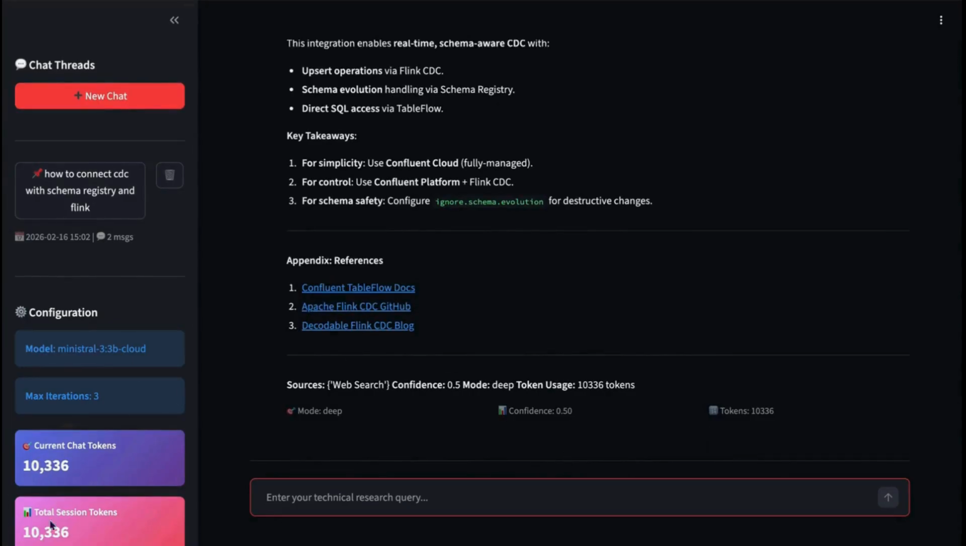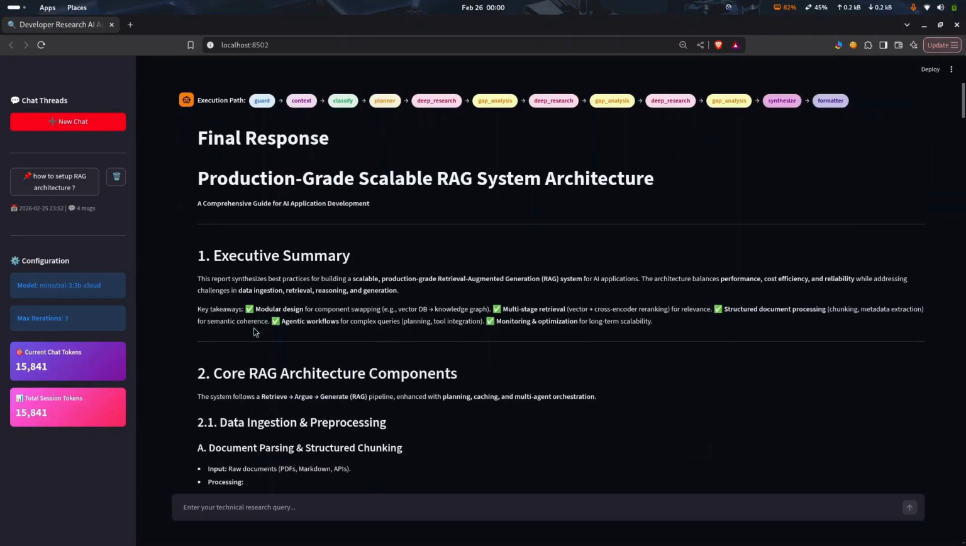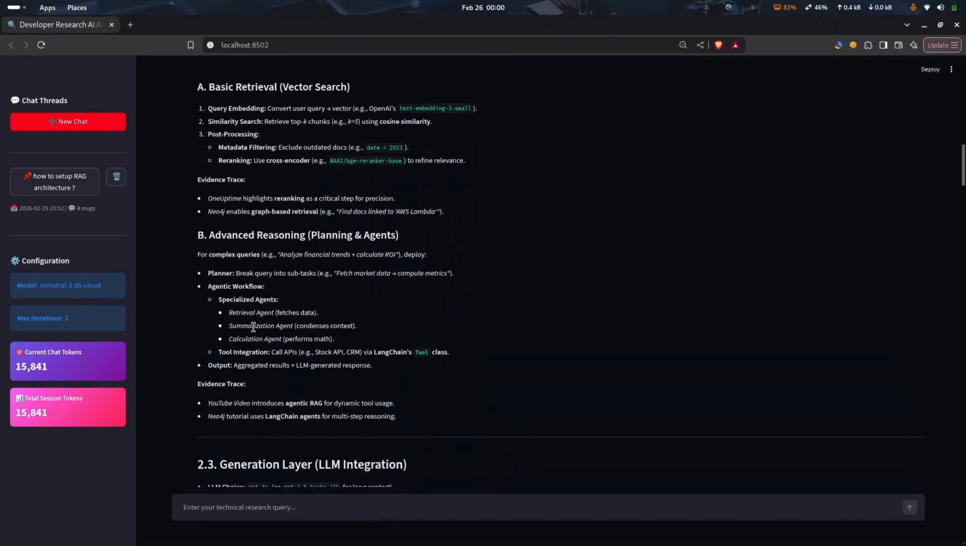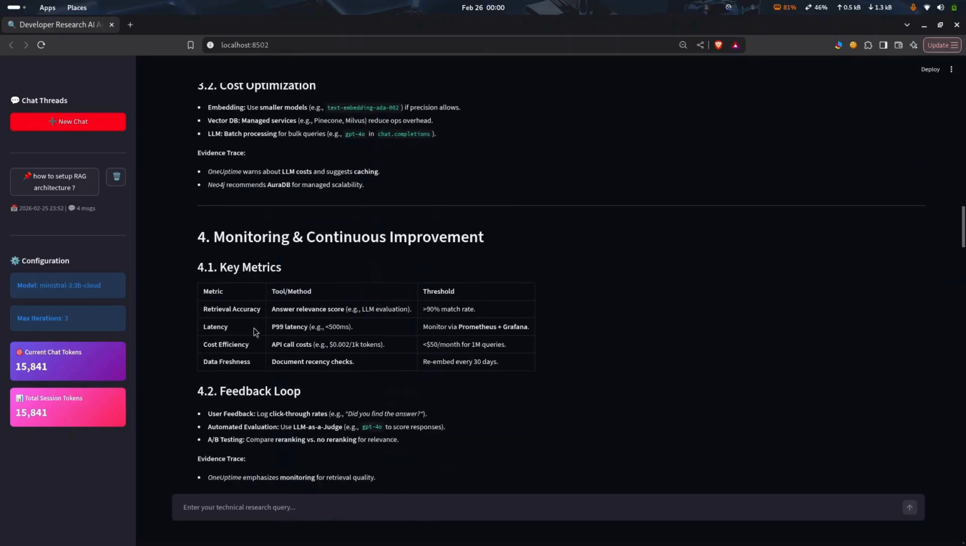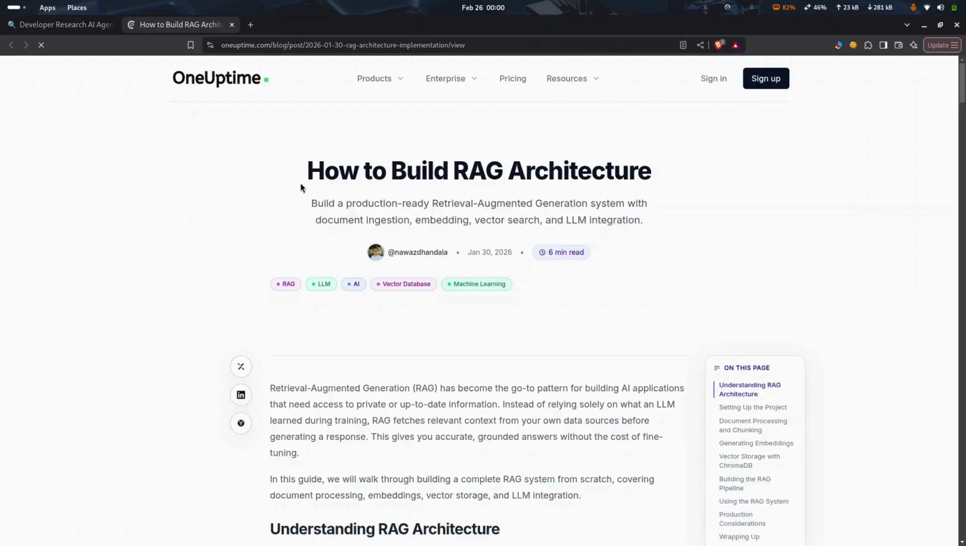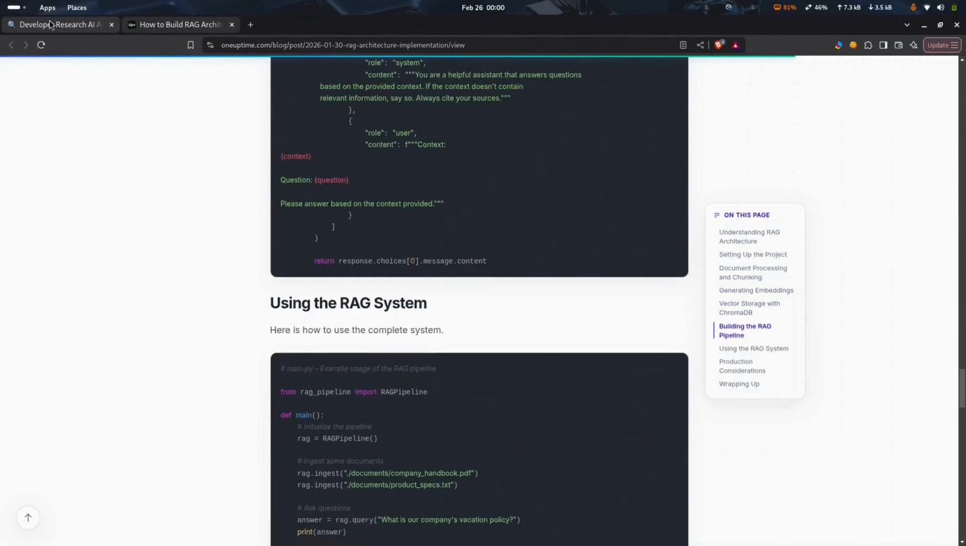It is also showing current chat tokens and total session tokens, and the history of chat is also getting saved. Now the final event executes, the synthesizer and formatter. This is the final response on RAG architecture: retrieval and reasoning, performance and stability. It is also giving some references. Let me check if they are proper, if it's working or not. Yeah, it's providing valid links.